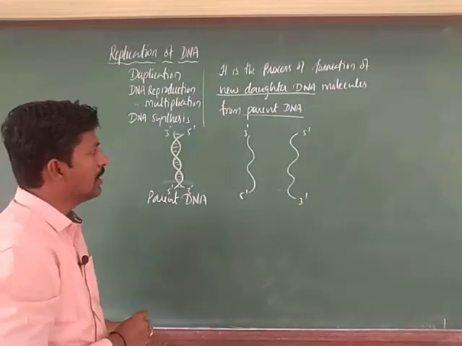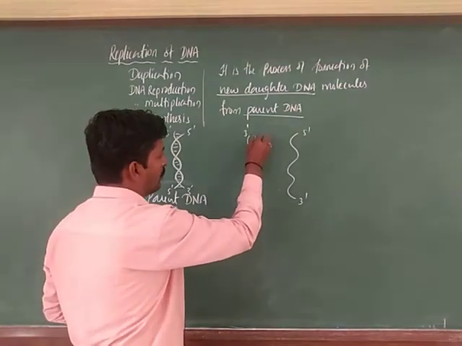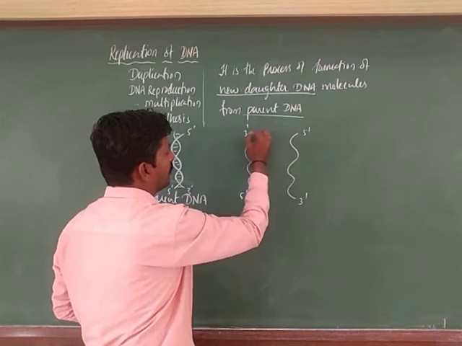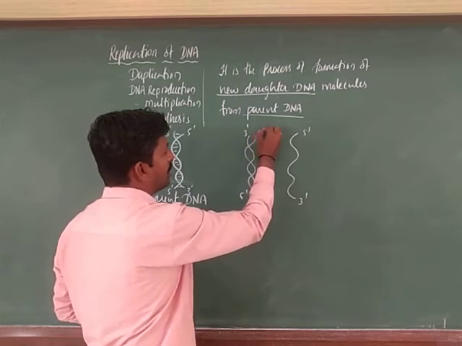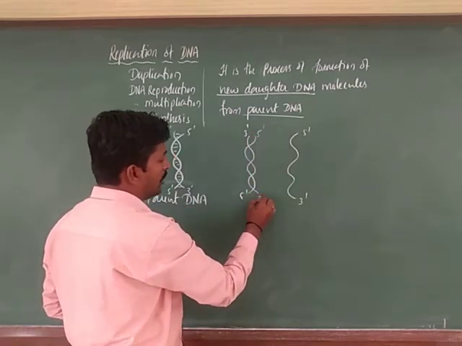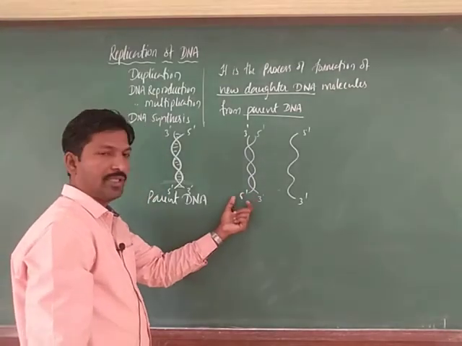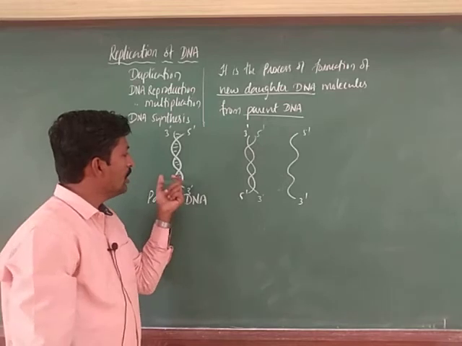Next, the new two strands are formed. Because it is complementary, as already studied, newly formed strands are complementary to the parent strand.